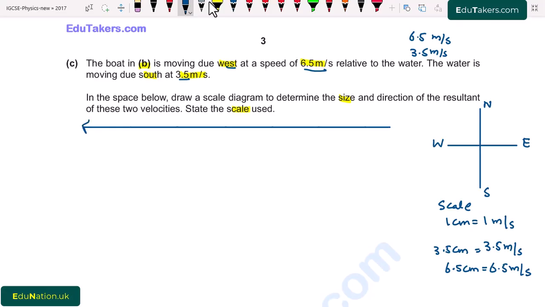I write here 6.5 centimeter. The water is moving due south at a speed of 3.5 meter per second. So the second vector is in the direction of south and its magnitude is 3.5 centimeter. So I draw it here.